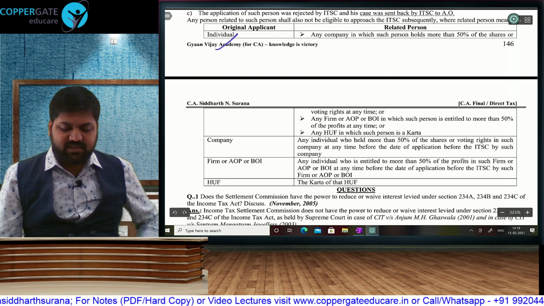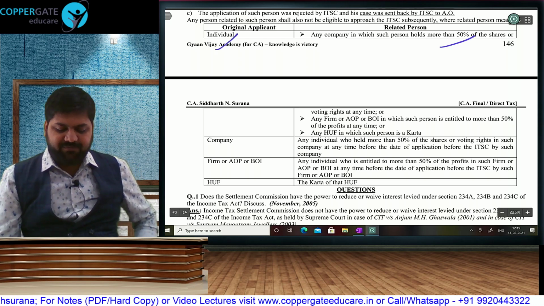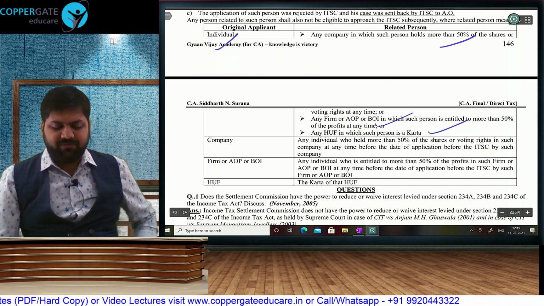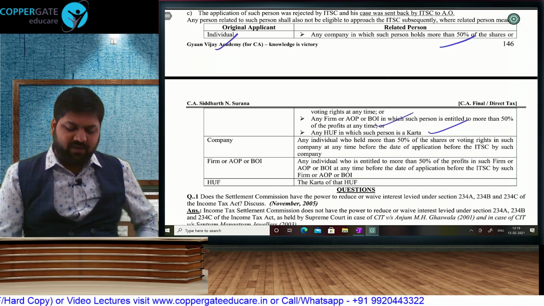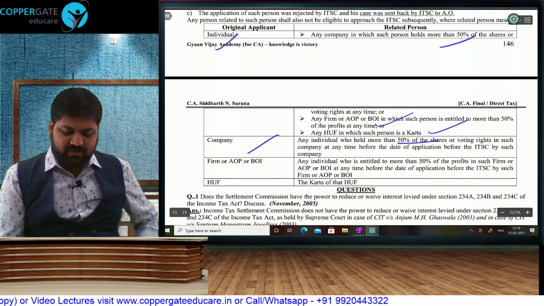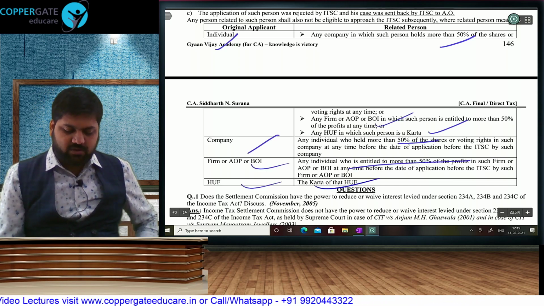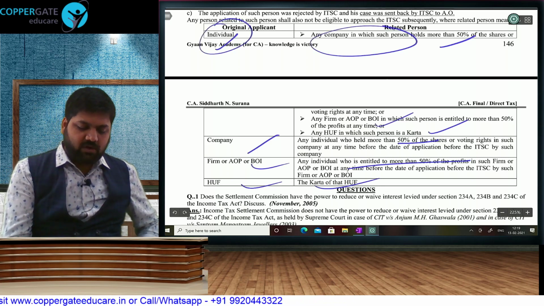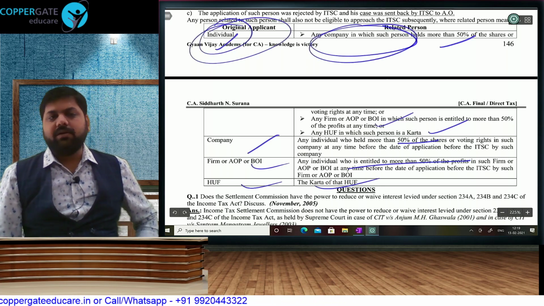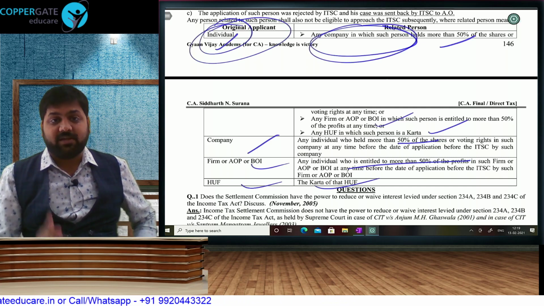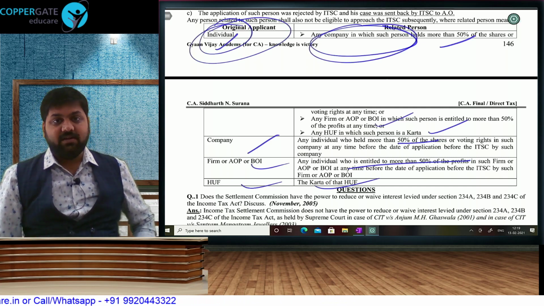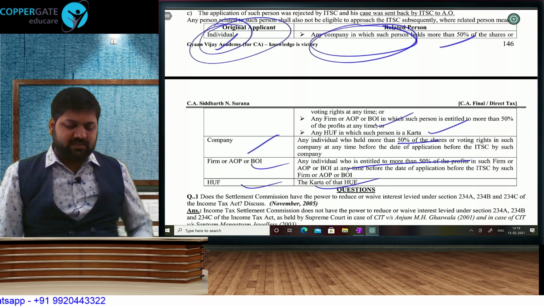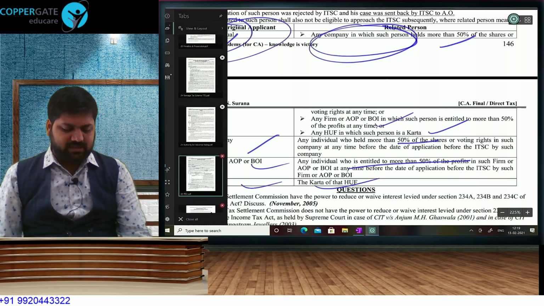If an individual is rejected, then a company where you are holding more than 50% and an HUF where you are the karta, or a firm or AOP where you are holding more than 50%, they will be disqualified, and vice versa. For a company, that same individual; for a firm, that same partner; for an HUF, that same karta will be disqualified. So because of you, they will be disqualified. Because of them, you will be disqualified. You cannot even make your first application. Supposing an individual gets rejected, then the HUF where he is karta cannot make the first application also. That's our revision of the chapter Income Tax Settlement Commission.